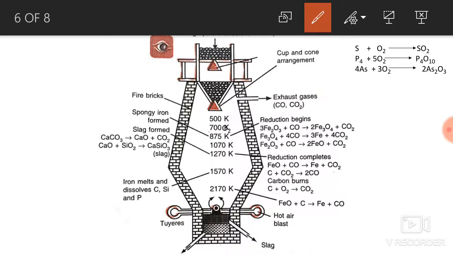Blast furnace is a tall cylindrical steel furnace which is internally lined with refractory bricks. At the top of the furnace, there is a cup and cone arrangement for the introduction of the charge in the blast furnace. This cup and cone arrangement prevents the exit of gases which are formed in the furnace.